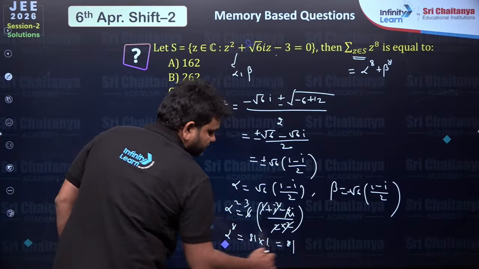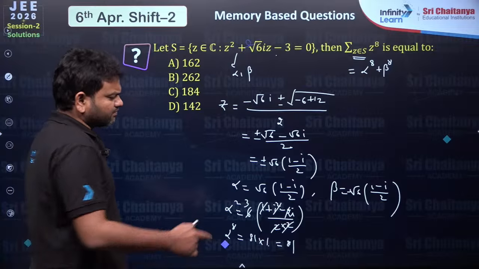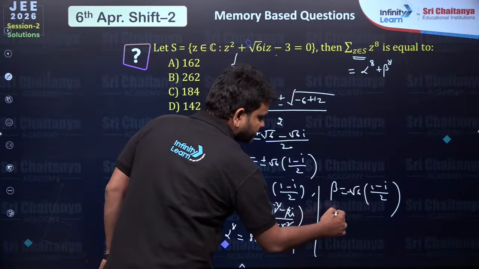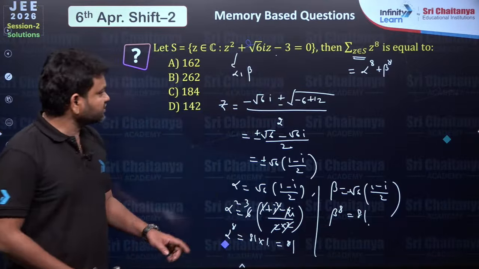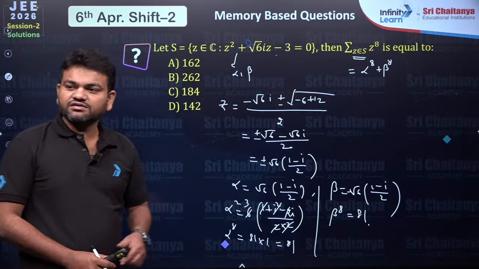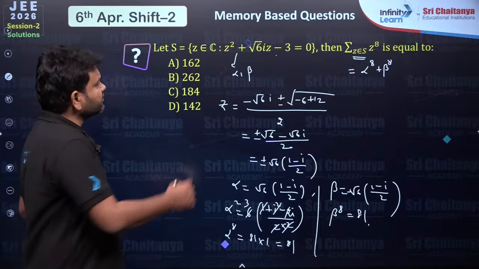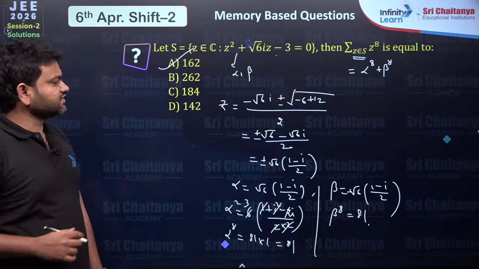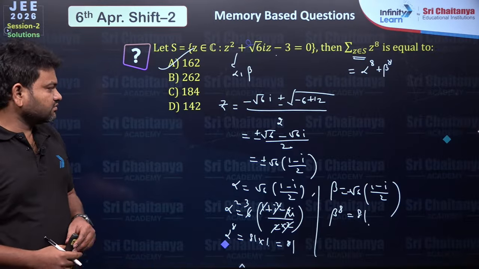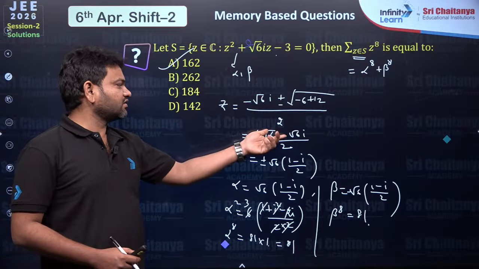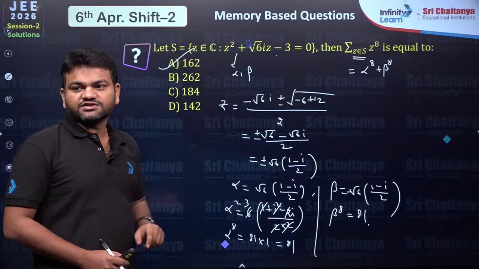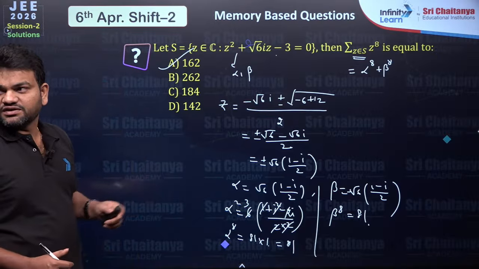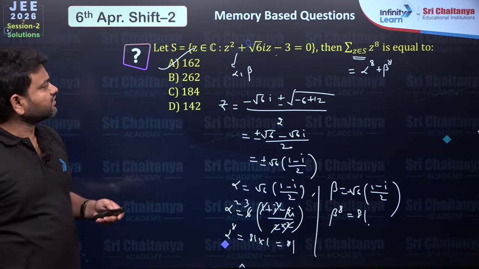So alpha power 8 will be 81, and you can observe this, even if I am writing power beta, this will also become 81 here. So the first one is 81, second one is 81, and add both of them, you are going to get 162. Alright, so all you need to do is split it into two roots and then write power 8 of that, you will get your answer. Alright, easy one. Okay, next.